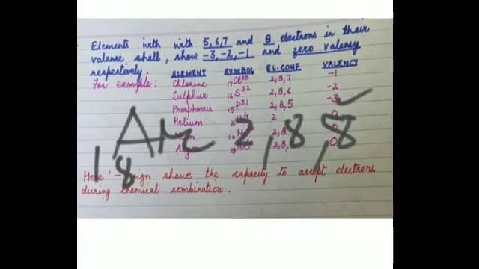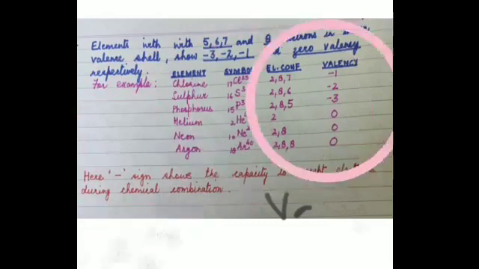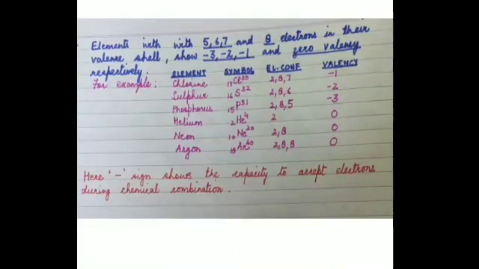That means the valency will be, again you can see it is 0 over here. So you can see that elements which have 8 electrons in the valence shell, that is the outermost shell, will show a 0 valency. Now please keep this concept in your mind. Is it clear?